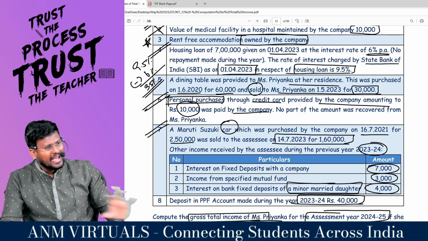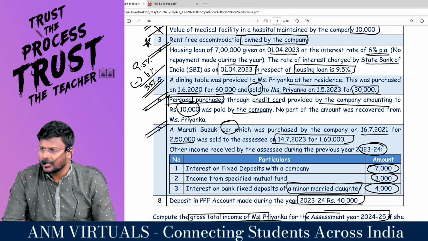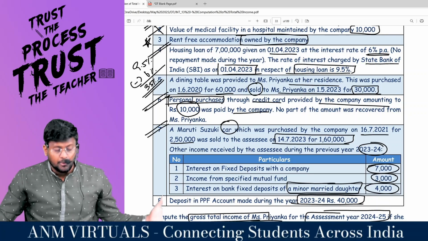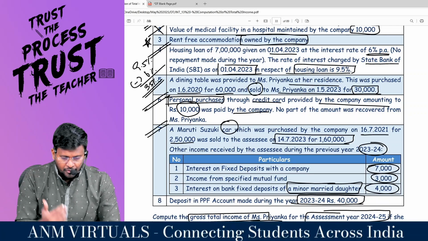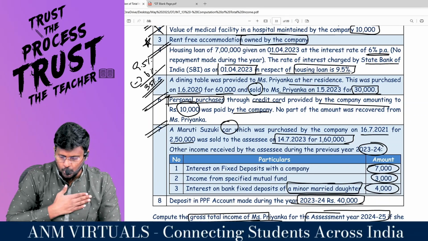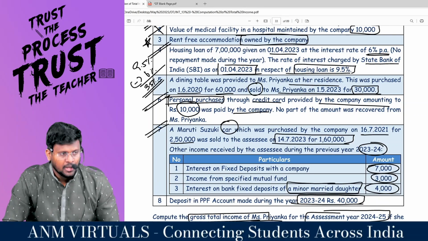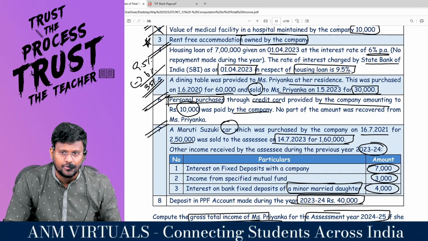If for the entire 12 months it is for usage, very simple, original cost of the asset, 10% would have been the perquisite. But Priyanka loved that dining table very much. She said that this was purchased on 1/6/2020 for rupees 60,000. This is purchased by the company and sold to Priyanka on 1/5/2023, our year, for how much? 30,000. So for the 1 month, usage provisions will be applicable. For the 11 months, transfer provisions will be applicable.